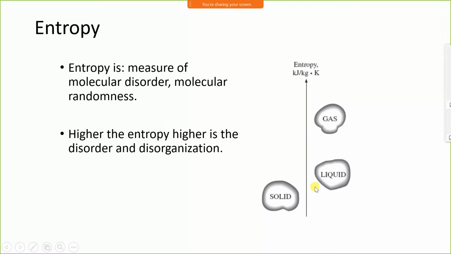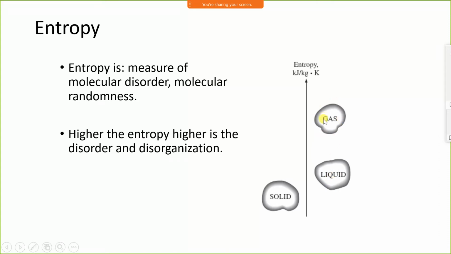Look at the example, solid. All the molecules are compact, they are within their boundary and they are bonded with other molecules and they are not moving. Therefore, entropy in the solid is very less, or we can say 0. But consider the example of liquid. The molecules of liquid are moving. Therefore, the molecules are randomly spaced or disorganized. Therefore, entropy is higher than the solid.